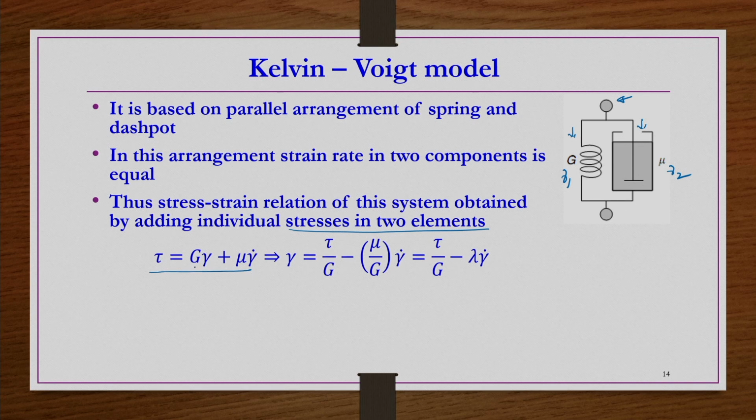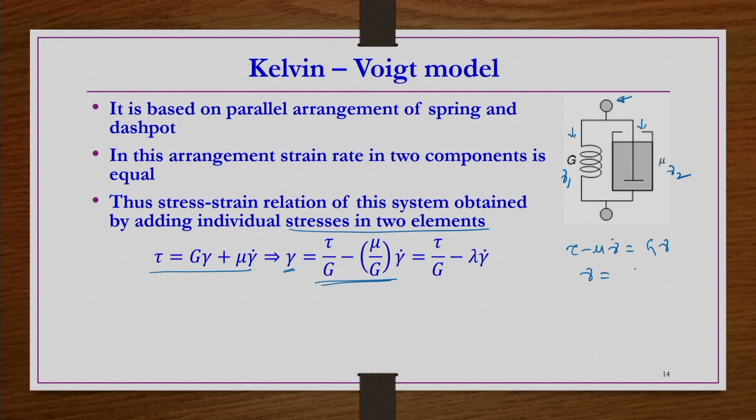So, now again what we can do, we can write gamma on one side, so that tau by G minus mu by G gamma dot we can have on the other side. What I am trying to do, I am writing tau minus mu gamma dot is equal to G gamma.